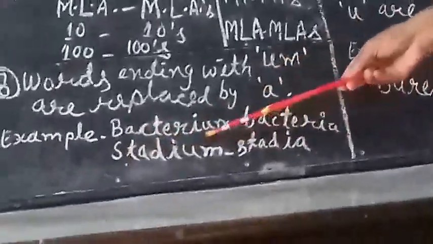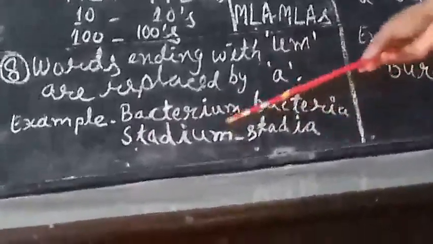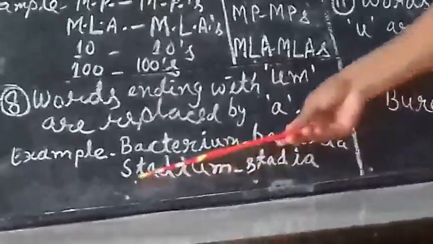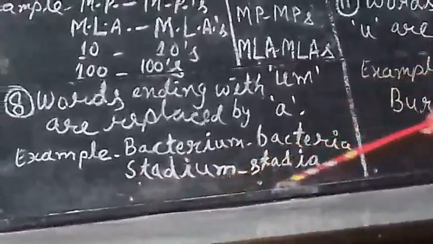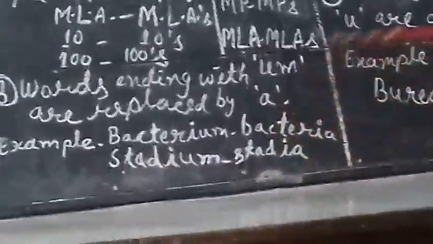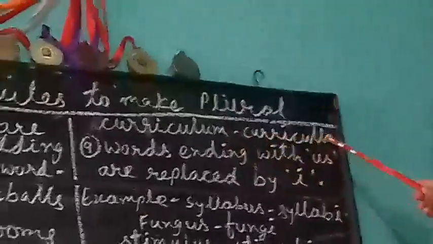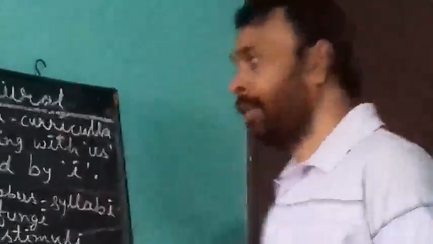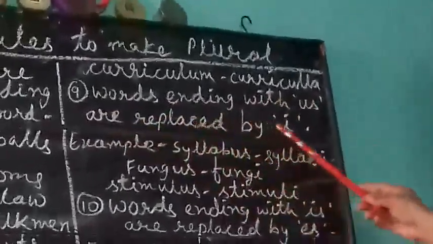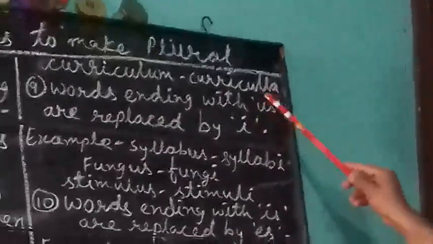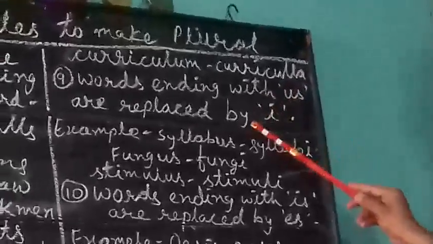Like bacterium, there is UM here, bacteria, UM removed and a is put. Bacterium becomes bacteria. In the same way, stadium, UM is at the last, it becomes a, stadia. Curriculum, there is UM at the last, this becomes curricula. In the same way, medium, media. Number 9, words ending with US are replaced by I. If there is US at the end of any word, you will remove US and put I there.